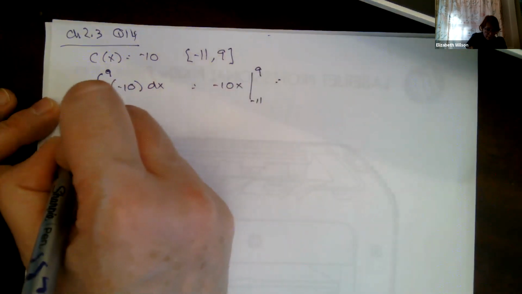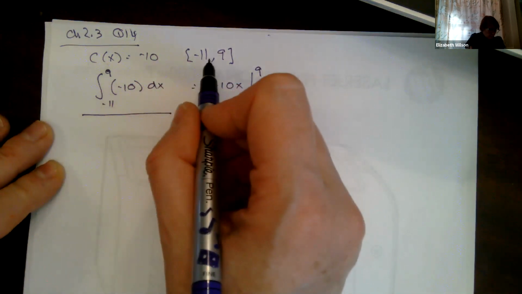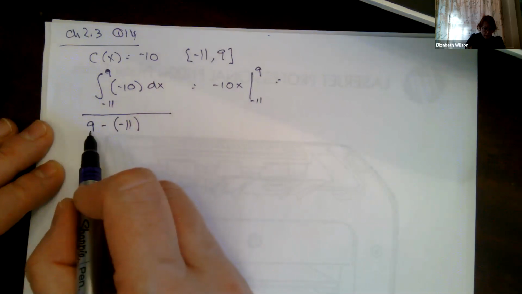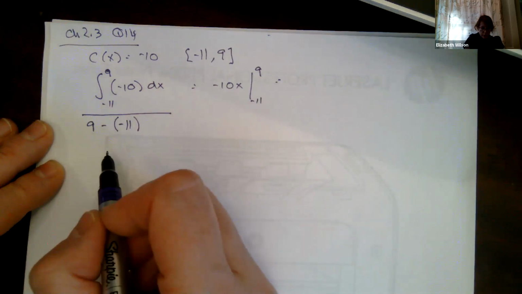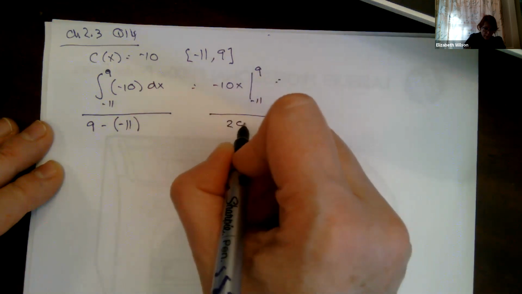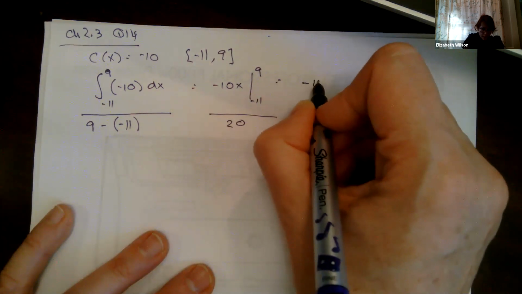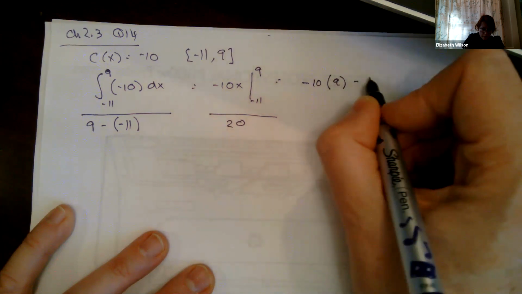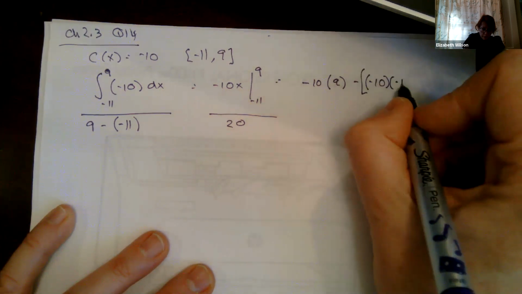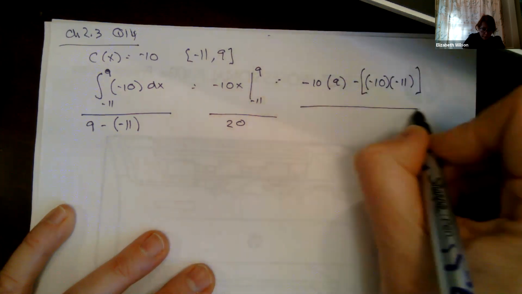But then it's an average value, so I have to divide by my range of values. Going from -11 to 9 gives me 20 different values. So divided by 20. So this is going to become -10 times 9 minus -10 times -11, all over 20.